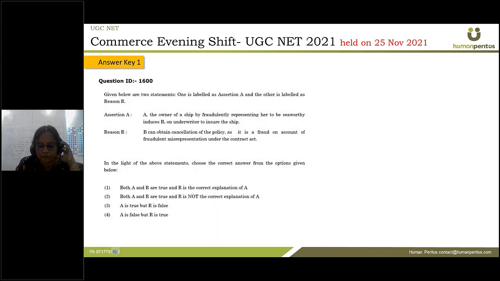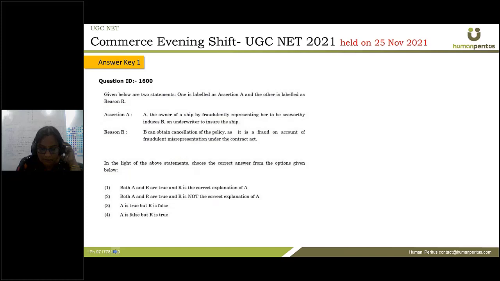The reason is B can obtain cancellation of the policy as it is a fraud on account of fraudulent misrepresentation under the Contract Act, because he fraudulently represented her to be seaworthy and got the ship insured. Then B has every right to cancel the policy, based on fraudulent misrepresentation.